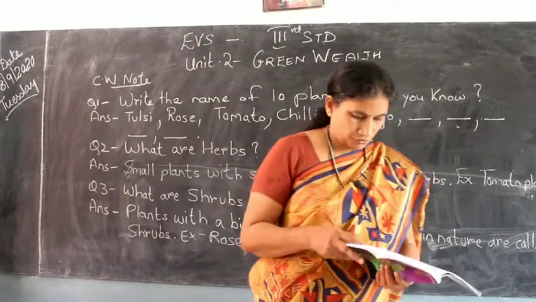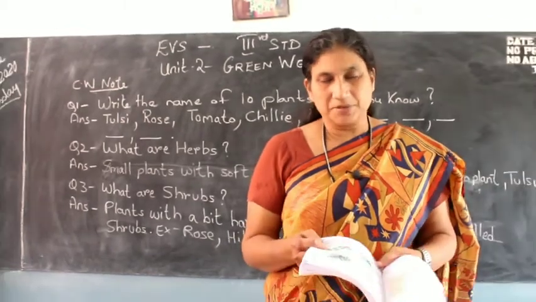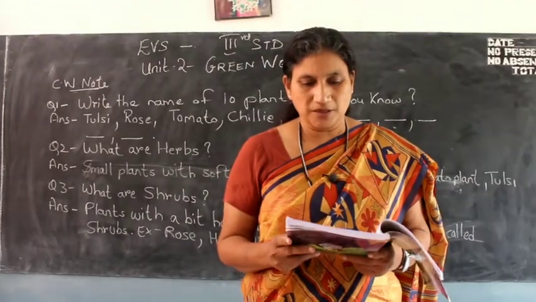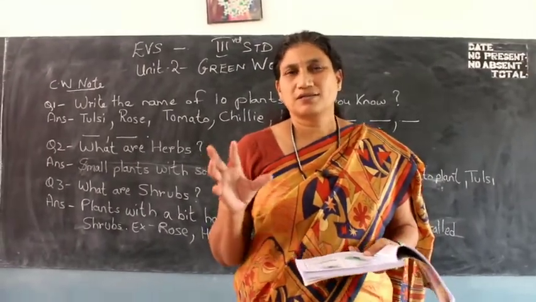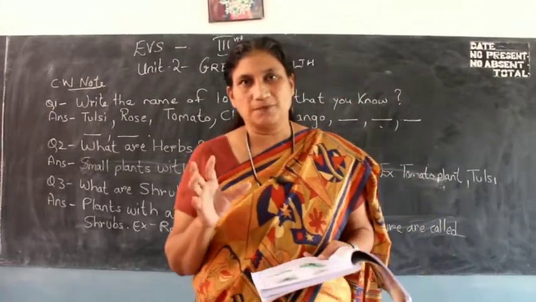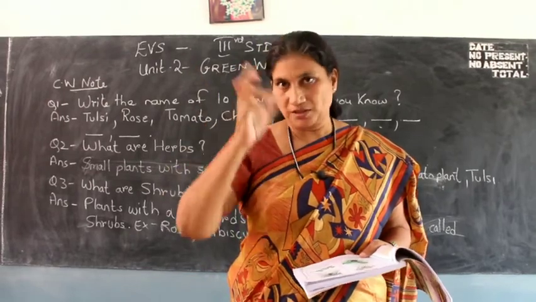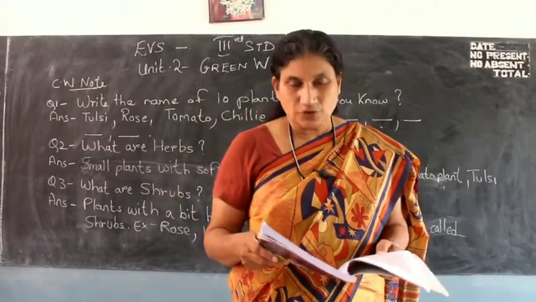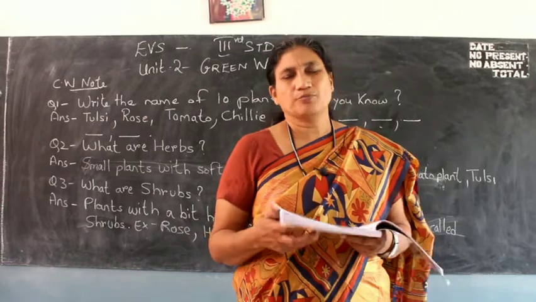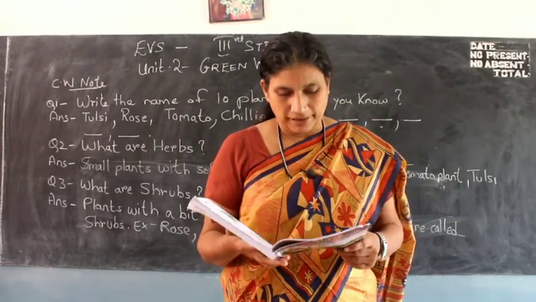Fine children, after doing that, observe the rose plant and a hibiscus. Have you seen a hibiscus plant, children? It has different colored flowers, and they have 5 petals with a long pollen stem. Rose plant, so everybody knows it's quite bushy and thorny, but the flowers are very beautiful with smell.